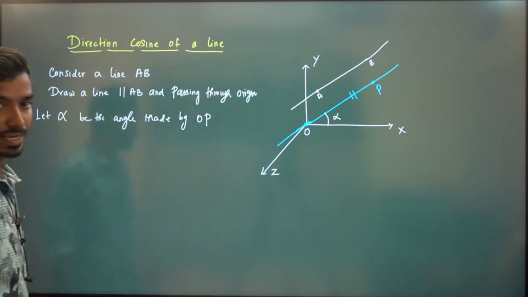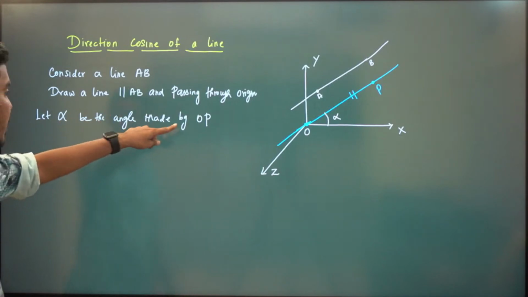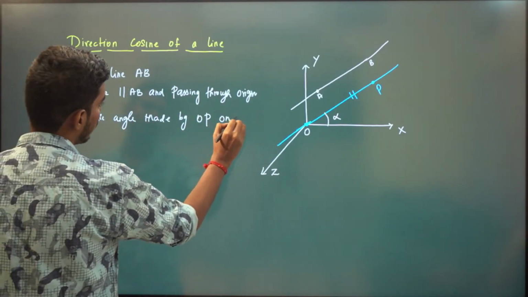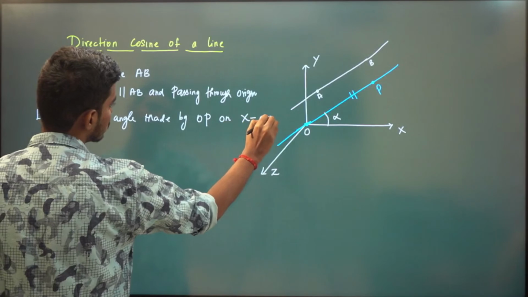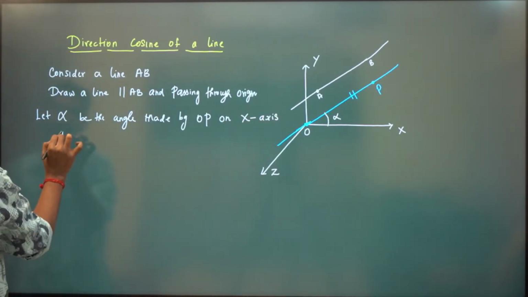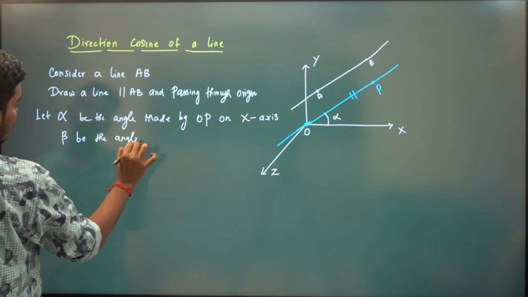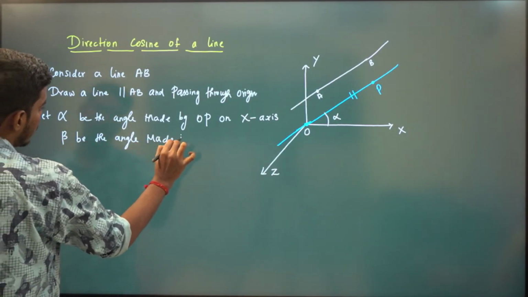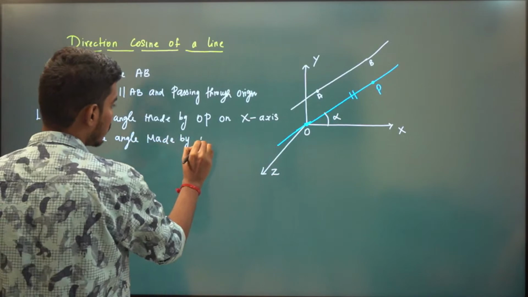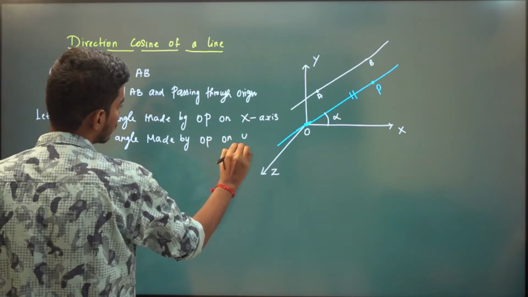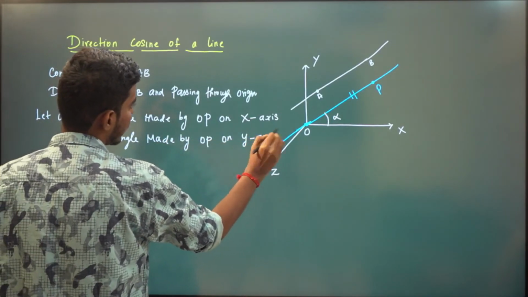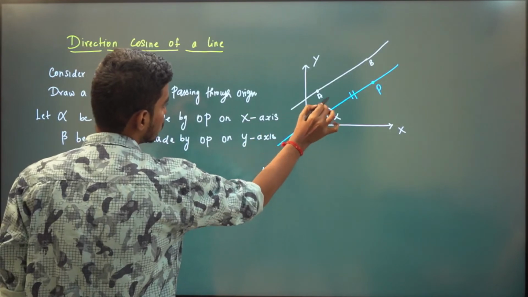Let alpha be the angle made by OP on positive x-axis, and similarly let beta be the angle made by OP on y-axis. So this is our angle beta.